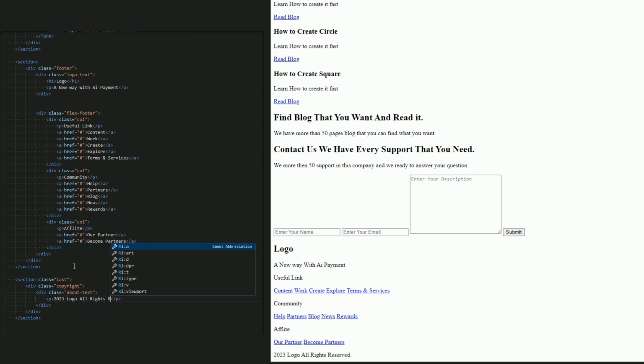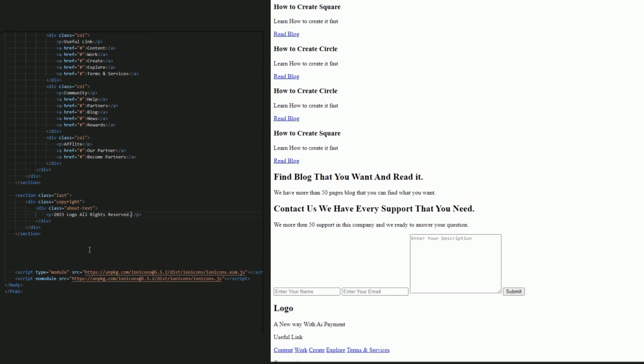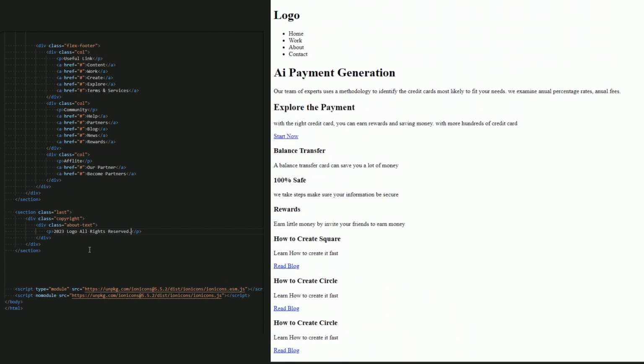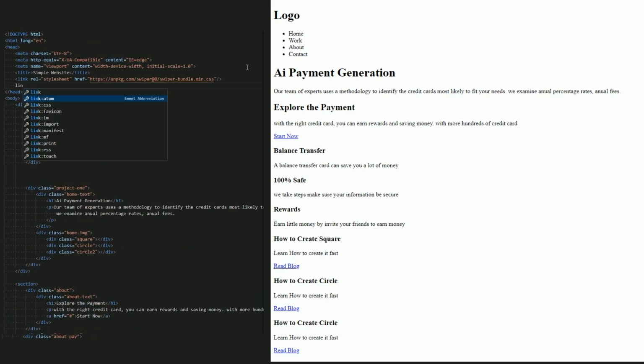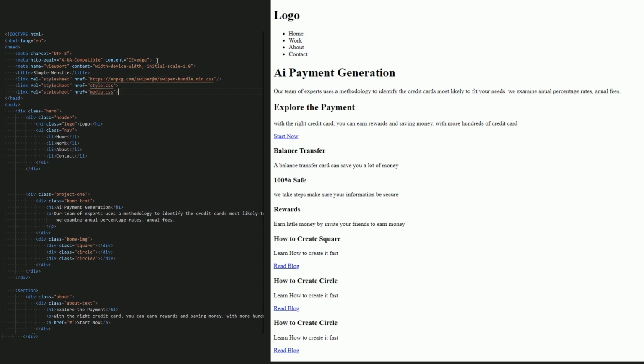Now the reason why I create this copyright div, you can add a link if you want and add a display in the copyright div to let both the link and this text have a space, but we don't need a link. Let's create a style sheet, style.css, and a style sheet again, media.css for media.